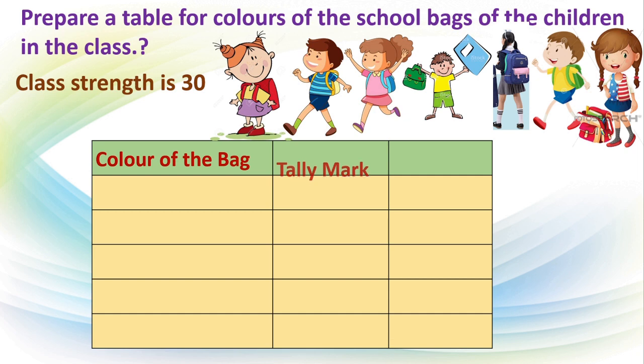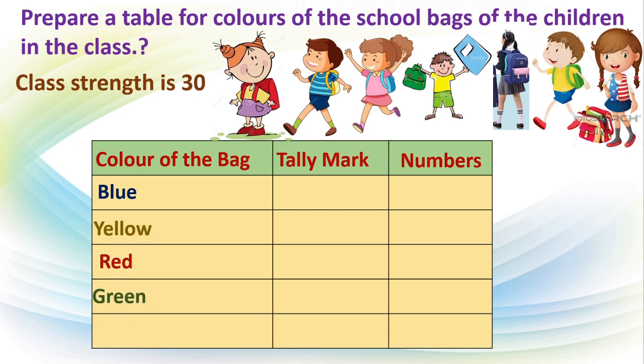Color of the bag, tally mark and numbers. See. Blue colored bag, yellow, red, green and total bags we will find out. Okay, here 4 colors are taken for the bags. Blue, yellow, red and green. Yes, total students are 30.